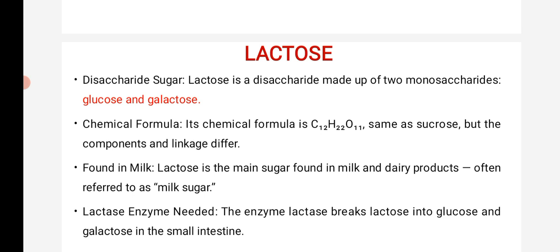As you already know, sucrose needs the sucrase enzyme, and similarly lactose needs the lactase enzyme. It breaks down lactose into glucose and galactose. All of this occurs in the small intestine.